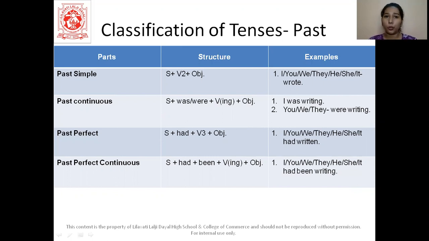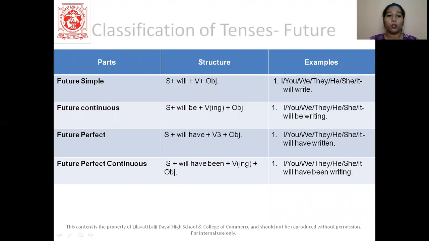Let us now proceed to future tense. So we have simple future. Here we are going to add the word will, or shall is also applicable. So everywhere you can see we have the word will. So future tense, no matter it is simple, continuous, perfect, perfect continuous, we will use the word will or shall. So let's see the structure of simple future. Subject plus will plus V1, V1 meaning verb in the first form, and the object. I will write a book. You will write a book. She will write a book.